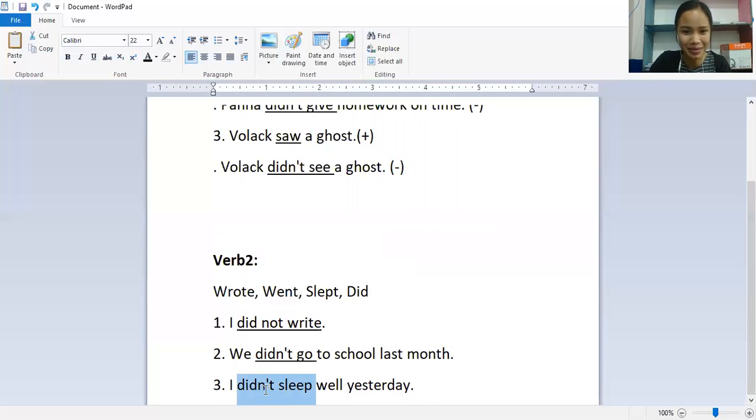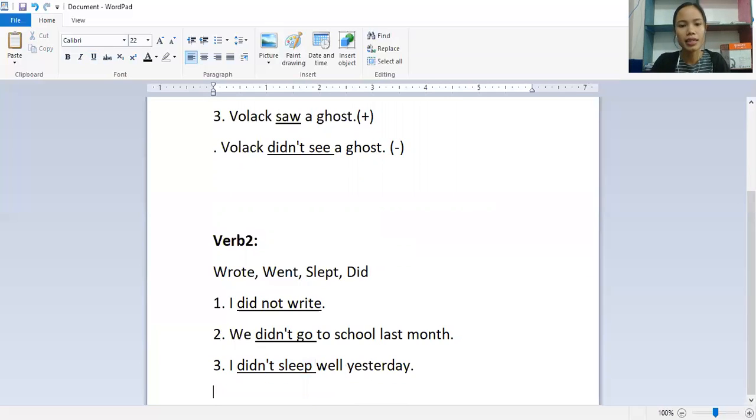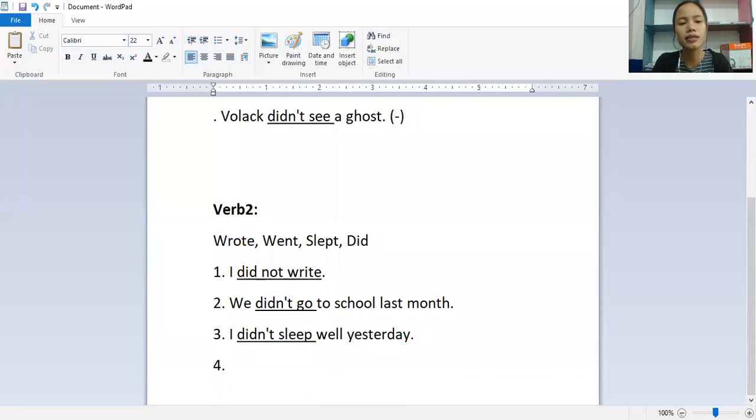It's a true example. Three. The last one is did. So I can say some students did not do, because the past tense of do is did. They did not do homework.